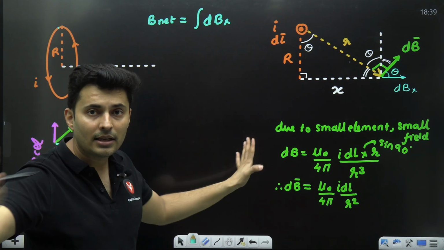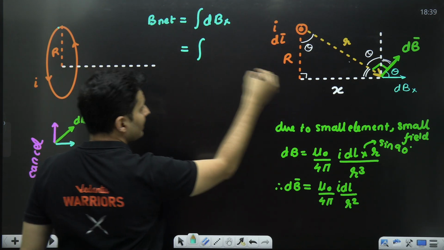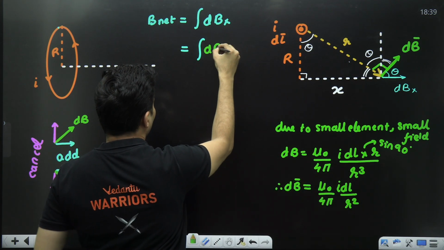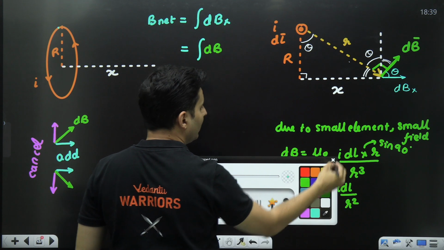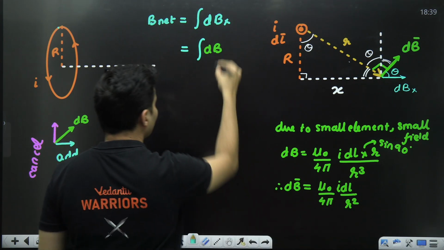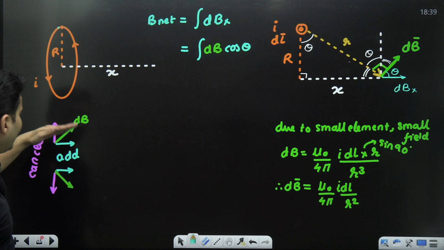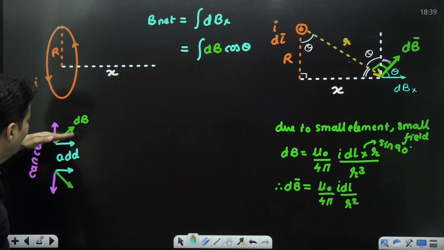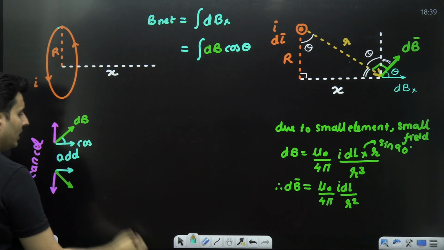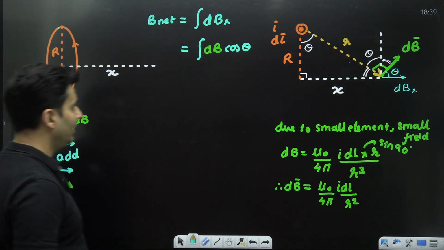It will not be relevant. How much is that dBx? We just saw it is nothing but take your dB and take the cos component of it. This is cos theta. This would be the sin theta component. So dB cos theta. Why cos? This is closer, adjacent. Adjacent is the cos component. The one which is not adjacent is the sin component.